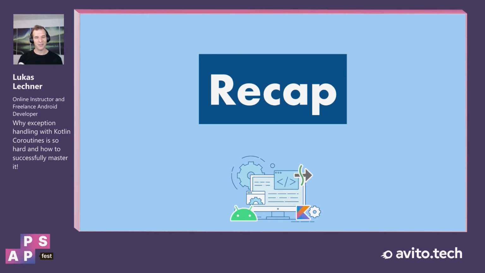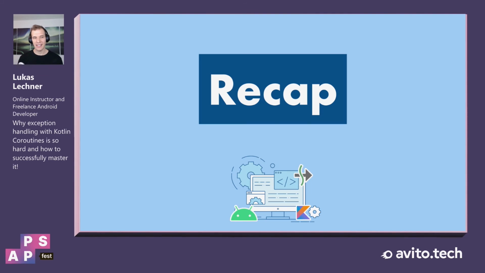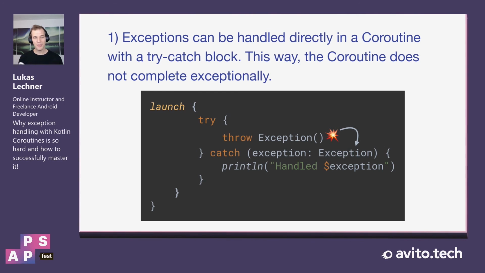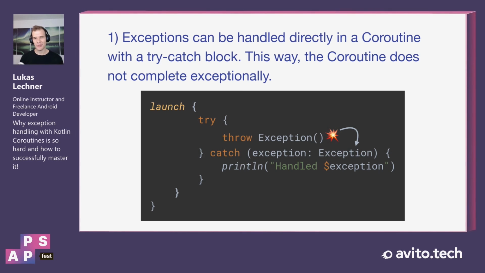All right, so this was exception handling with coroutines. Now I want to simply recap all of my content. And if you are interested, I also created a cheat sheet of this recap, but more about this later. So to recap, the most important point for exception handling in Kotlin Coroutines is that exceptions can be handled directly in a coroutine with a try-catch block. And when we do it this way, then the coroutine does not complete exceptionally.